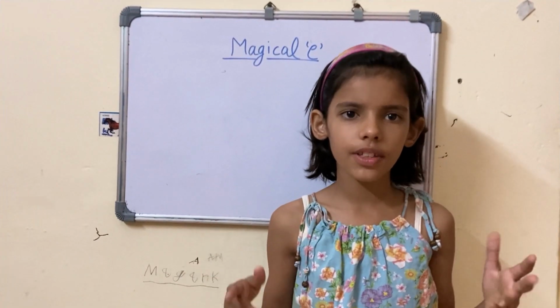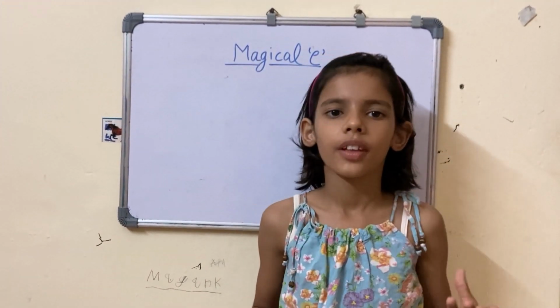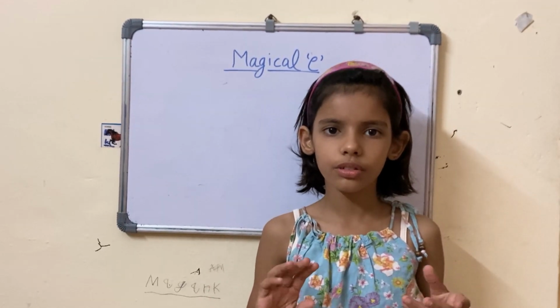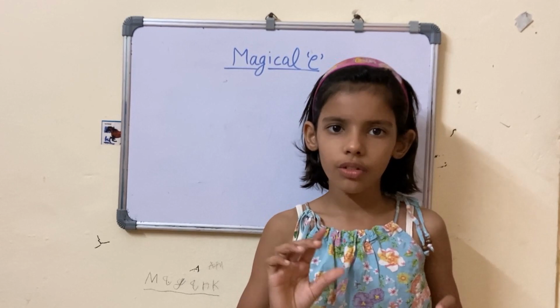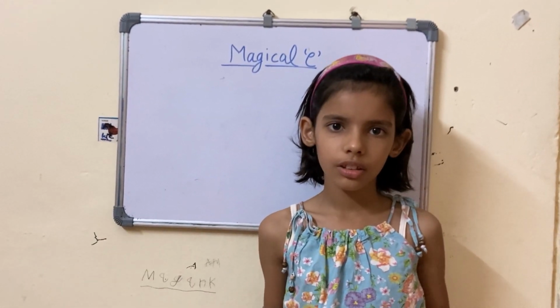So friends, we have completed the sound of magical E. Magical E was come to vowels and changed the sound, short sound to long sound and go behind two words.